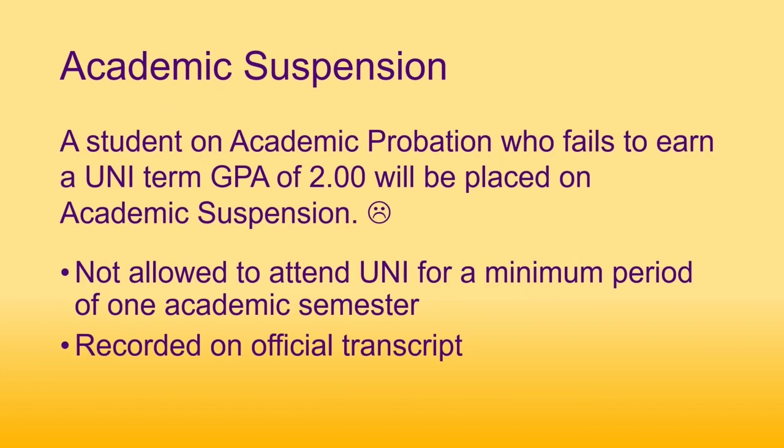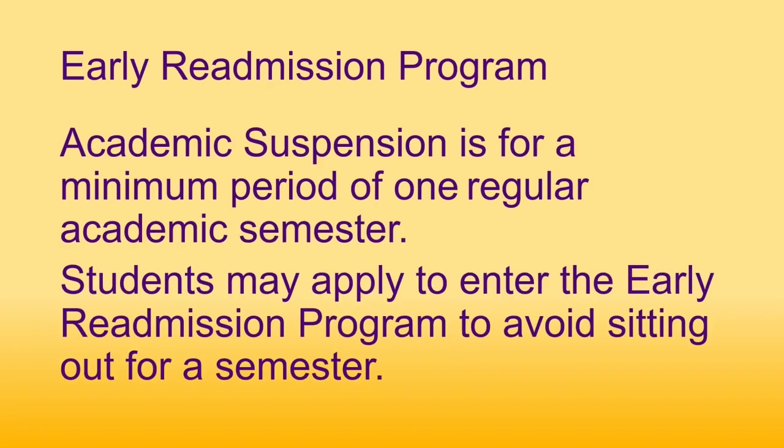A student on academic probation who fails to earn a UNI term GPA of 2.0 will be placed on academic suspension. A student placed on academic suspension is not allowed to attend UNI. Academic suspension is for a minimum period of one academic semester and is permanently noted on the student's official academic transcript. Once suspended, a student will not be allowed to re-enroll at the University of Northern Iowa until they have been academically reinstated. Academic suspension is for a minimum period of one regular academic semester.